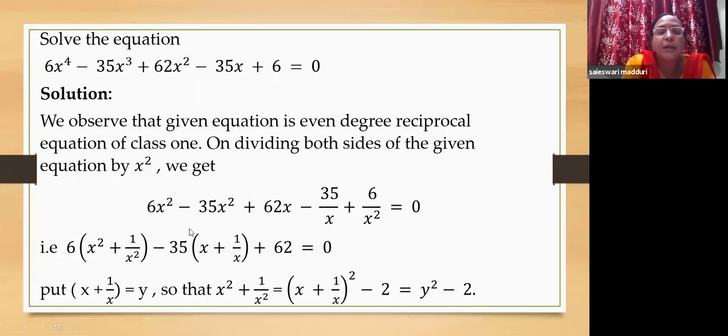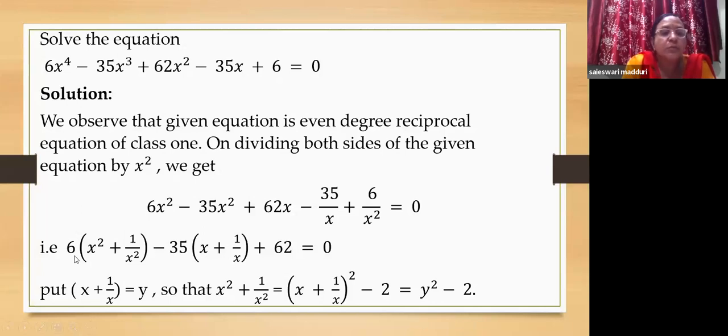So in the previous class, if you remember, we have learned a trial and error method. Here there is no need of any trial or error because we have identified this as a class 1 even degree reciprocal equation. So straight away you can divide it by x square. Assume this x plus 1 by x is equal to y. So that x square plus 1 by x square will become y square minus 2. And here in this place we are going to put y square minus 2, and in this place we are going to put y.